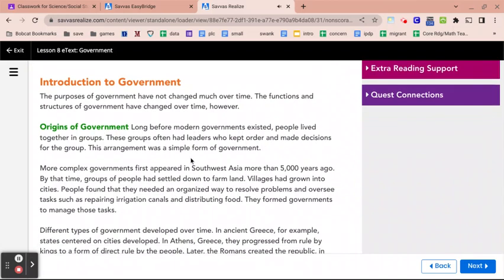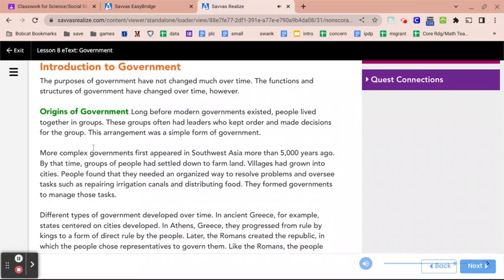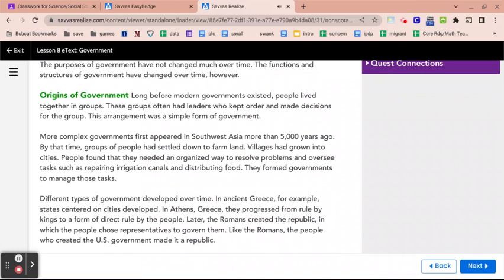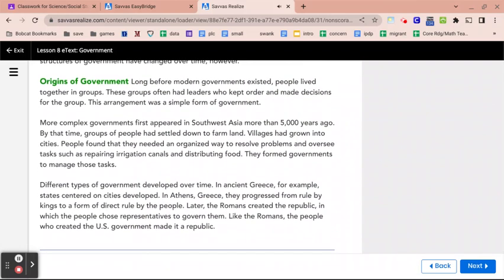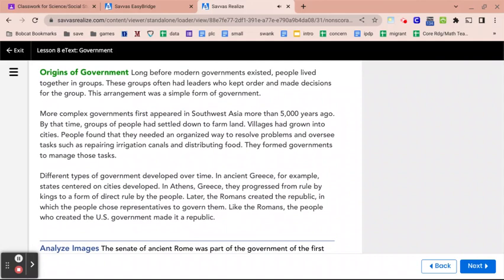Introduction to Government. The purposes of government have not changed much over time. The functions and structures of government have changed over time, however. Origins of government. Long before modern governments existed, people lived together in groups. These groups often had leaders who kept order and made decisions for the group. This arrangement was a simple form of government.